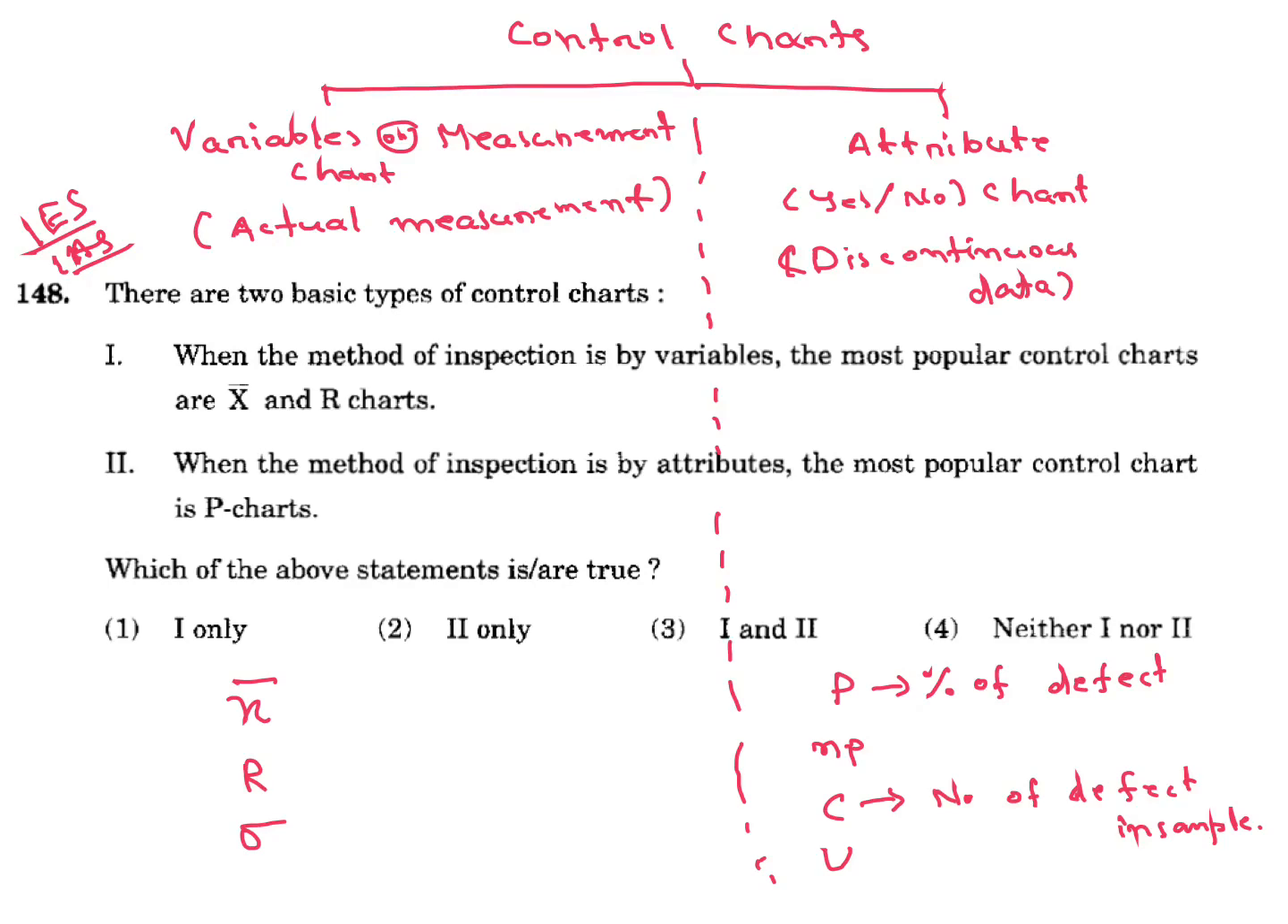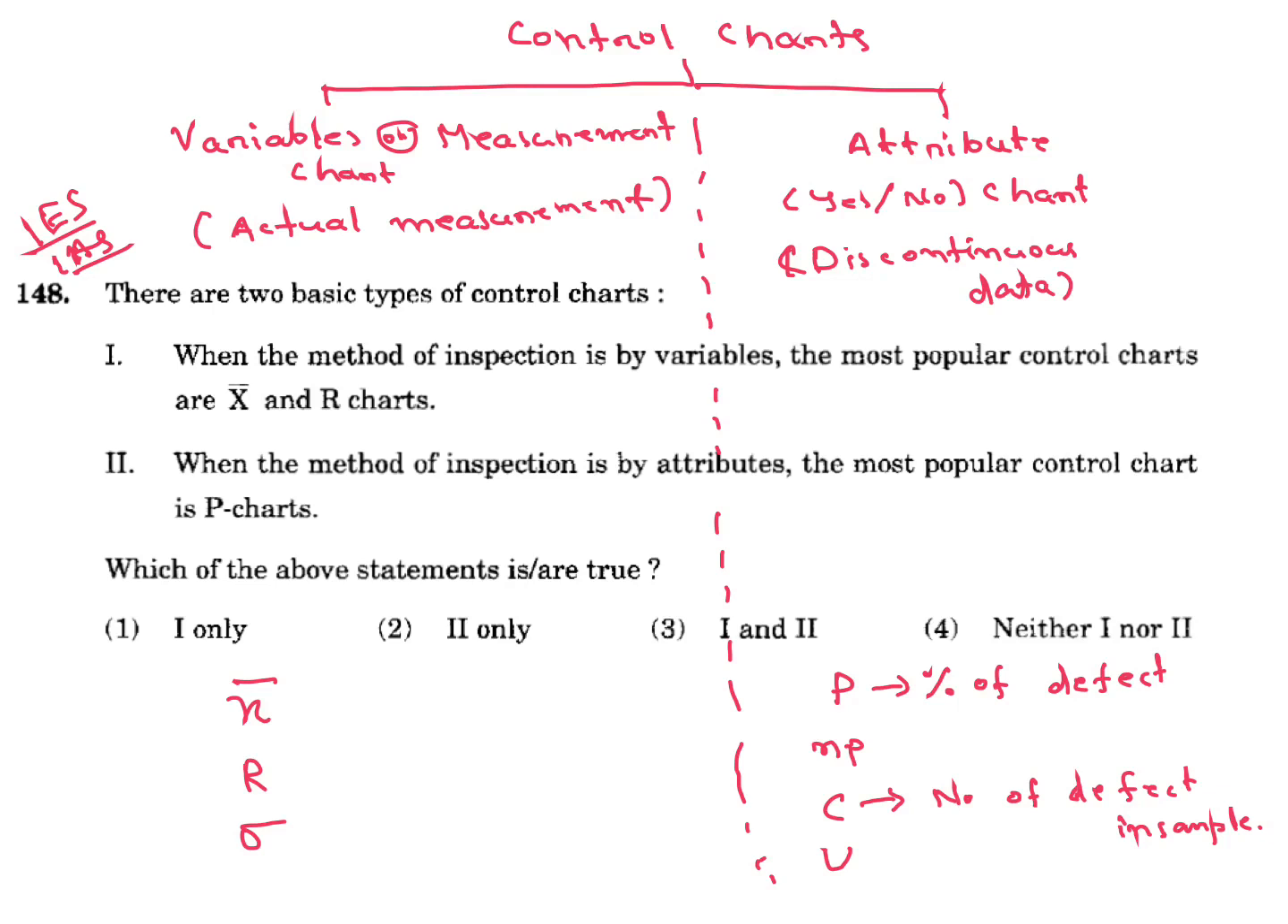Variable or measurement chart. Here we are using actual measurement. And other is attribute or yes or no chart. Here data are discontinuous data. And variable chart examples are X bar, R and sigma. And for attribute chart, P, NP, C and U. These are the examples. And in P chart, percentage of defect we calculate. In C chart, number of defects in a single sample we are calculating.